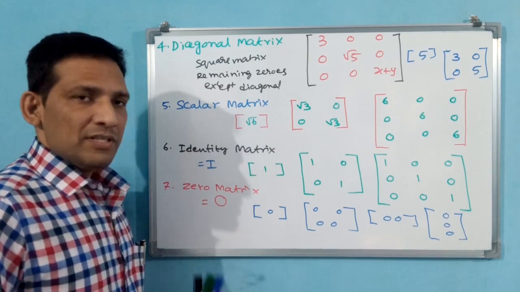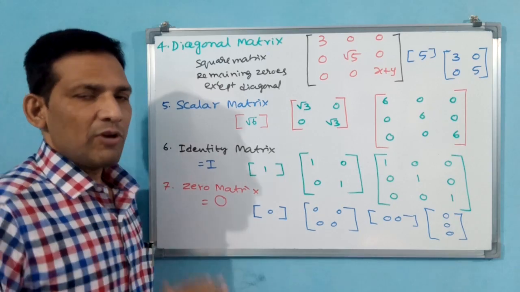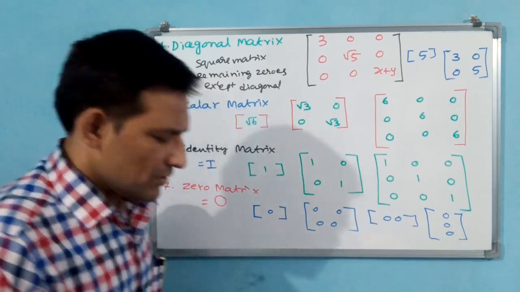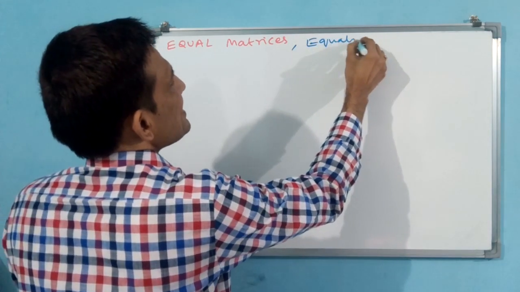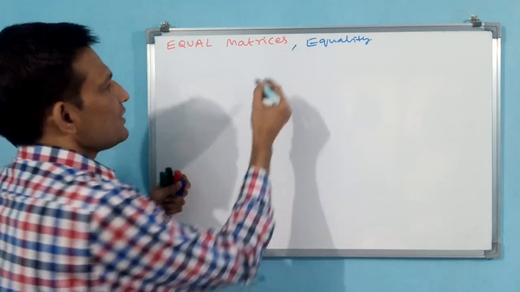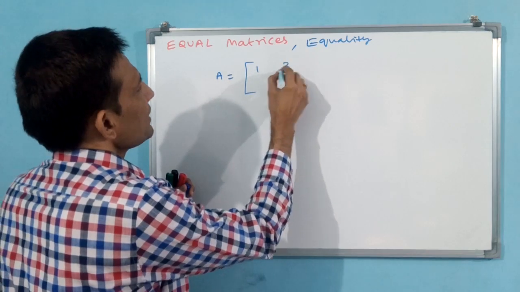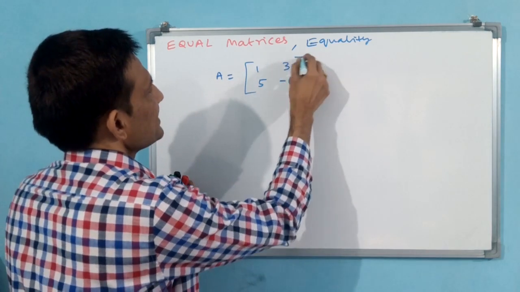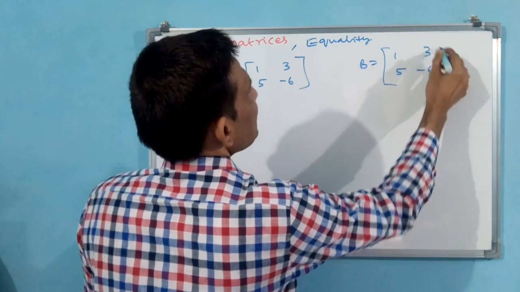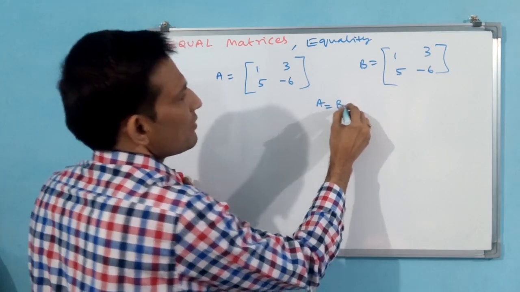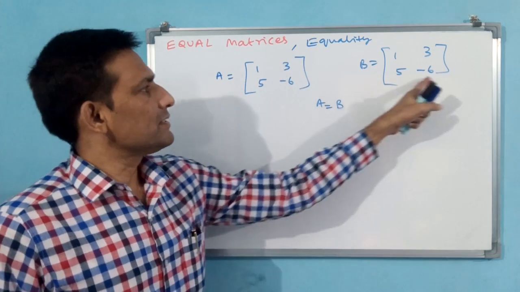Now if you understand these 7 types, then one last concept is left for this class, that is equal matrices. We will finish that and close this chapter. Equal matrices means equality. When will this become equality? You see here, say A has 1, 3, 5, minus 6. Then if B is also 1, 3, 5, minus 6, then we can write A is equal to B. You understand the concept here? 1, 3, 5, minus 6, and 1, 3, 5, minus 6.